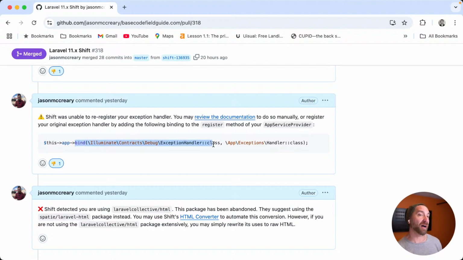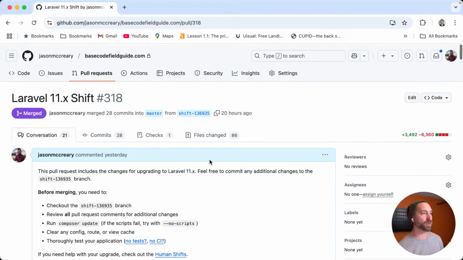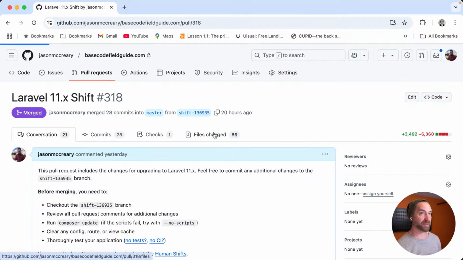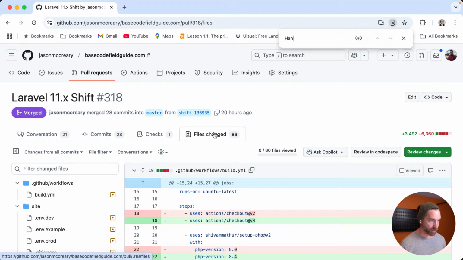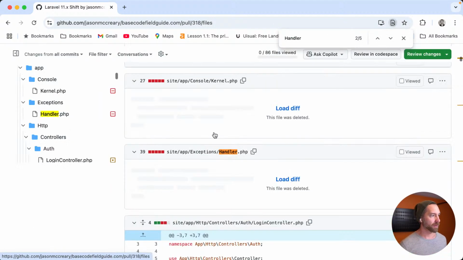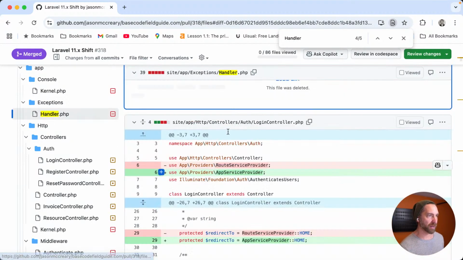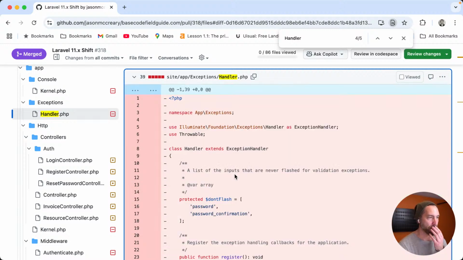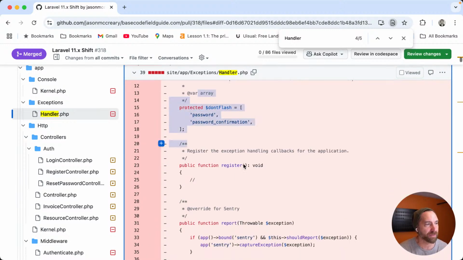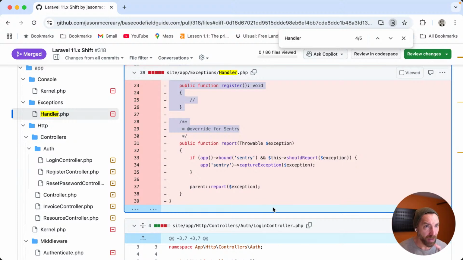I thought that I had a custom exception handler. If we go look at my exception handler, which I don't think will actually be in the changelog because it got left in here. Oh yeah, no, I removed it. I ended up removing it by hand. But the point here is that if I load this, it was actually a default handler. The only part in here that was different was this Sentry registry.